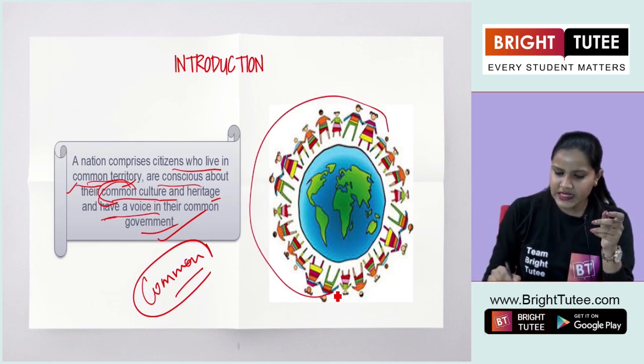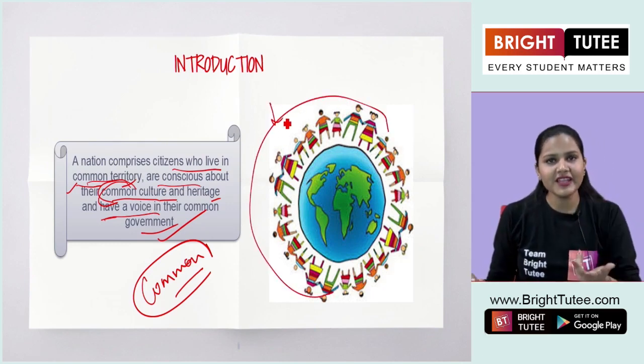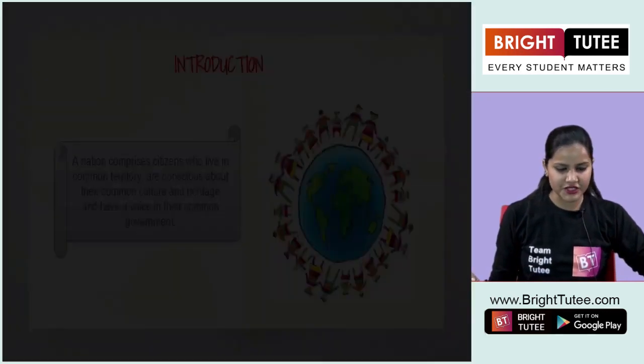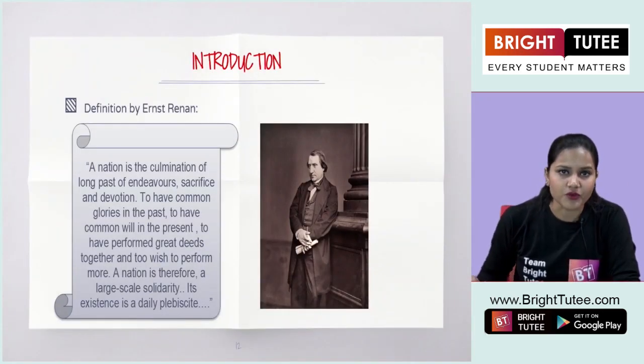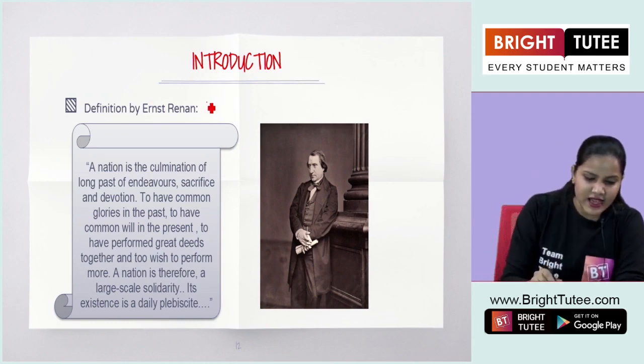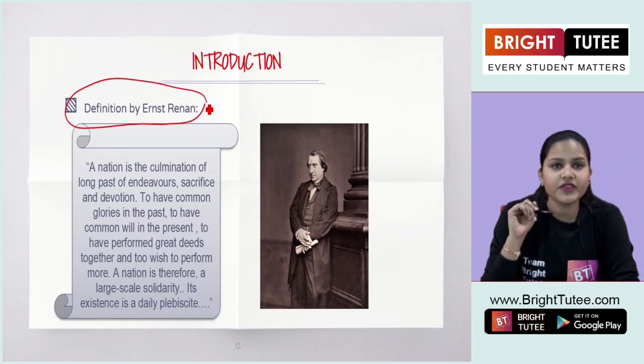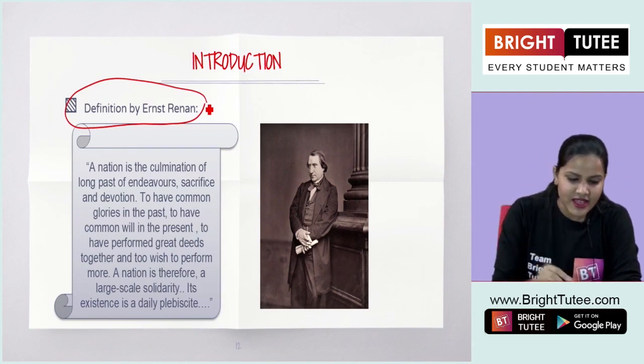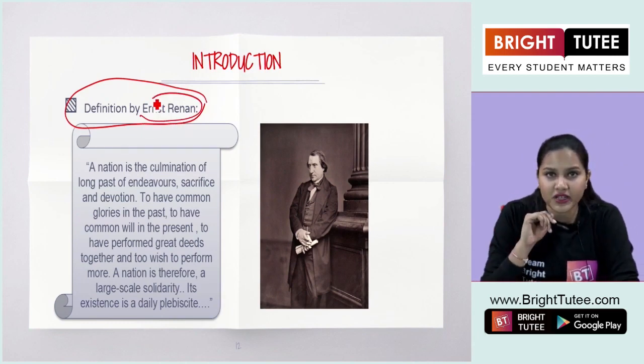So, here you can see this is a depiction for the idea of nationalism or nation. Now, another important point that you have to remember is the definition of nation that was given by Ernst Renan.